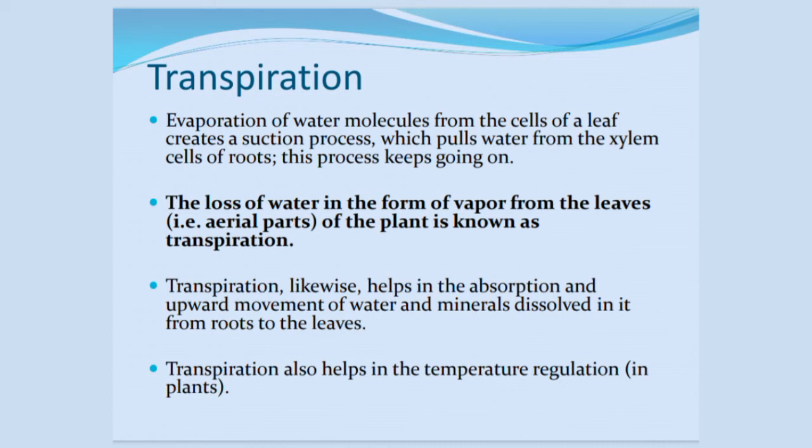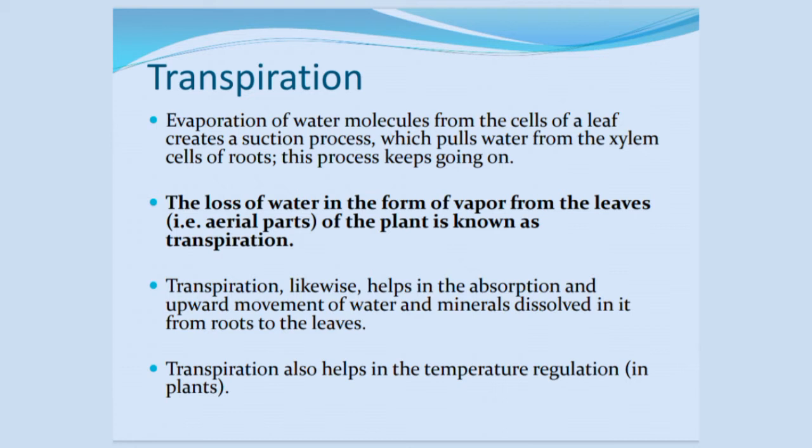For example, when you drink a fruity drink with the help of a straw, it creates a suction process. The same suction process is formed by a leaf and it pulls water from the xylem cells of roots. This process keeps going on. The loss of water in the form of vapor from the leaves, that is the aerial parts of the plant, is known as transpiration.